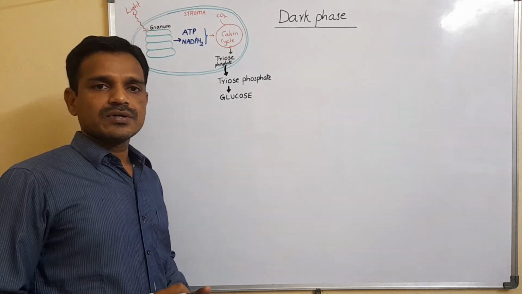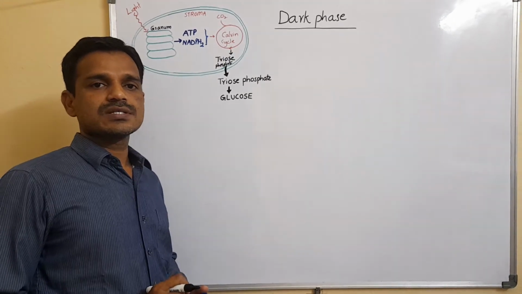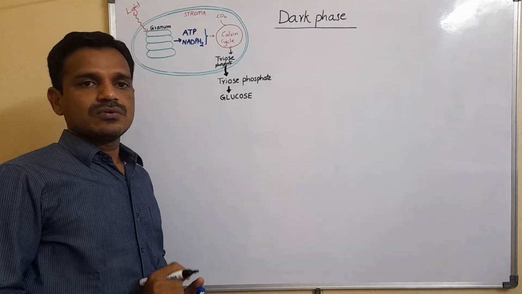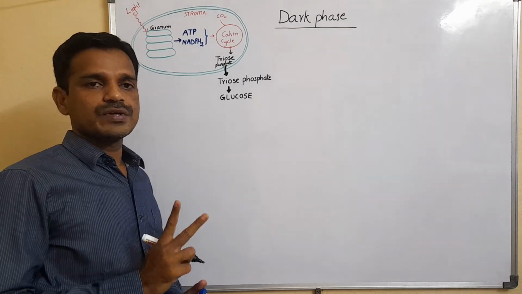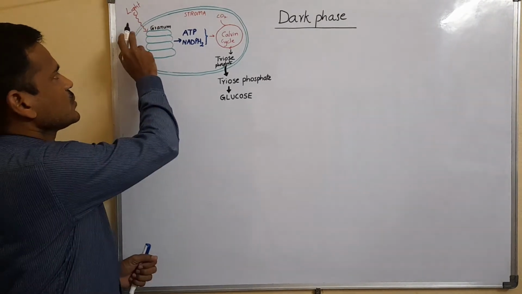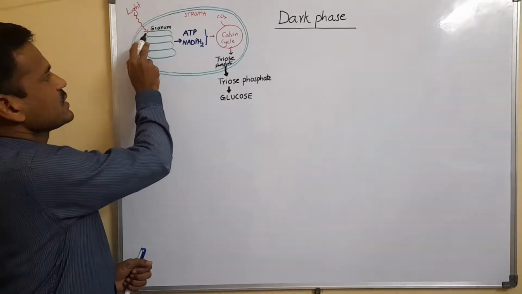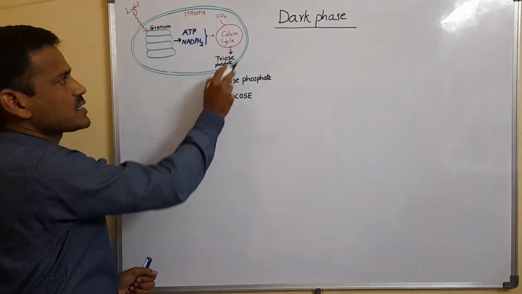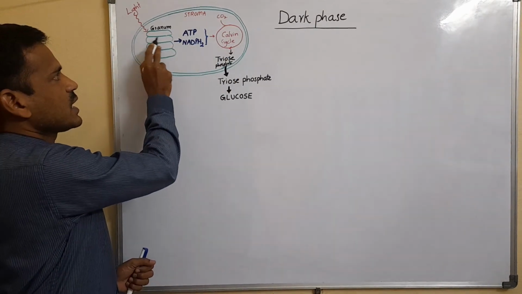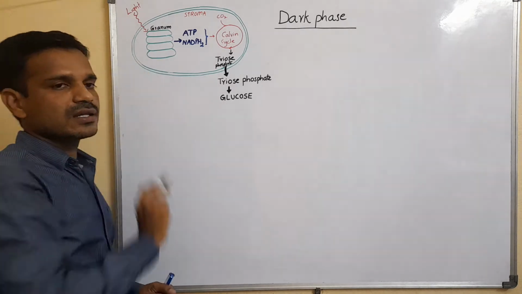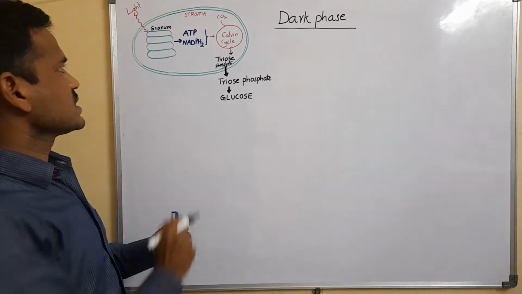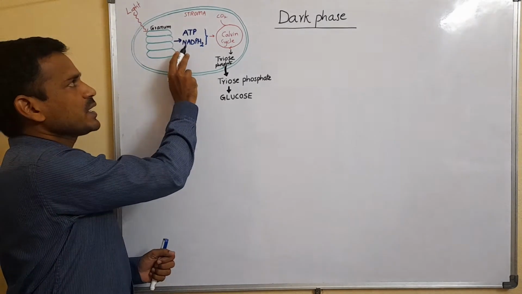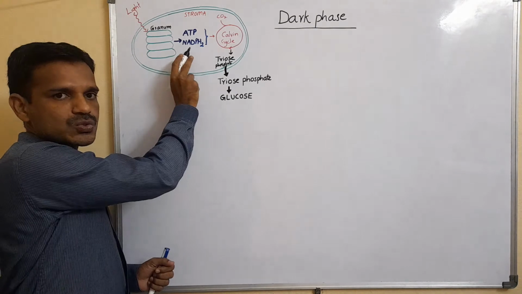Hello, now we are going to learn about the second phase of photosynthesis, that is the dark phase. As you know, photosynthesis is completed in two phases. One is the light phase. The light phase takes place on the grana of the chloroplast. In the chloroplast, grana thylakoids are present. On thylakoids, pigments are present. Pigments trap the light, and that light energy is converted into chemical energy, that is ATP and NADPH2.